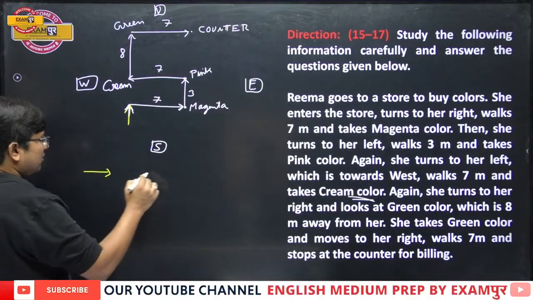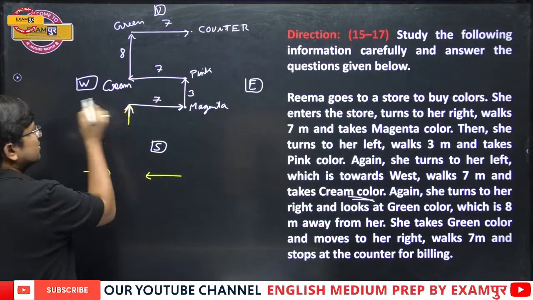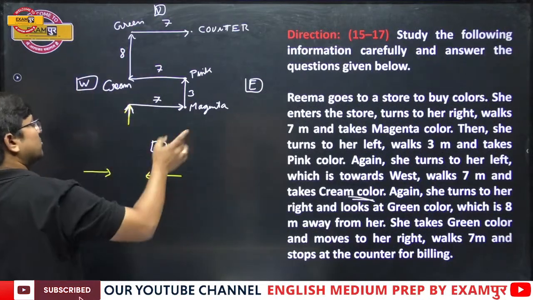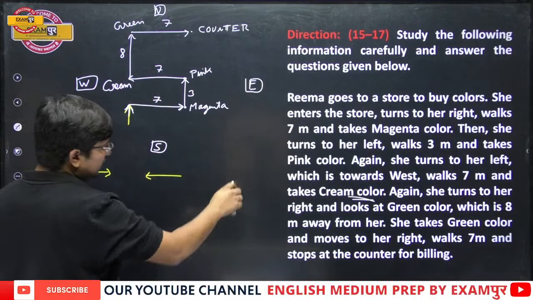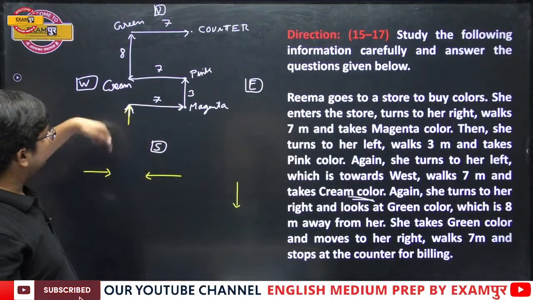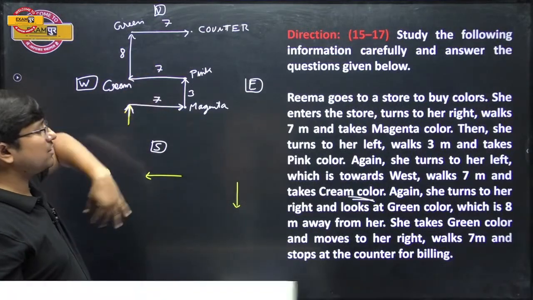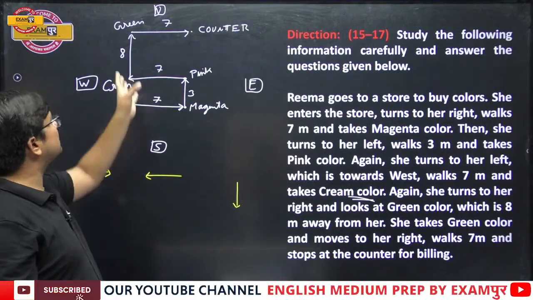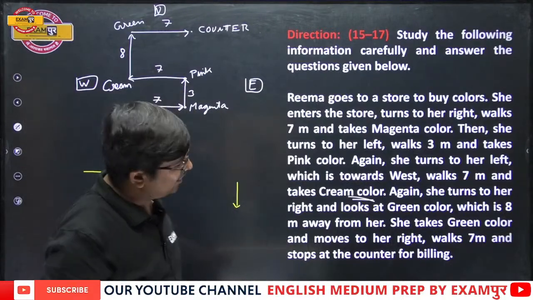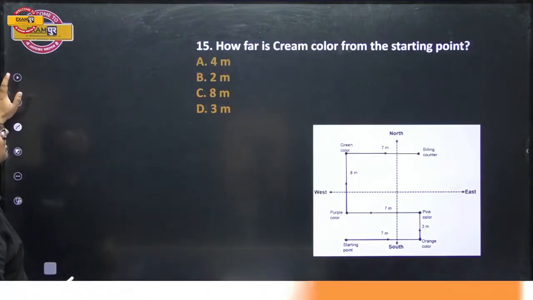If I would have taken her to enter the store in this way, the diagram would have rotated 90-degree anti-clockwise, and so the directions will also mutually rotate. If I would have taken her to enter the store in this way, the diagram will rotate a complete 180-degree clockwise or 180-degree anti-clockwise, and so the directions will also rotate accordingly. Okay, the end result will be the same.